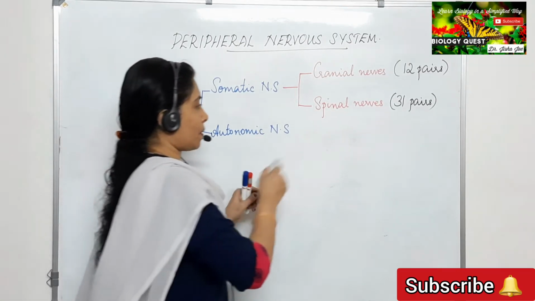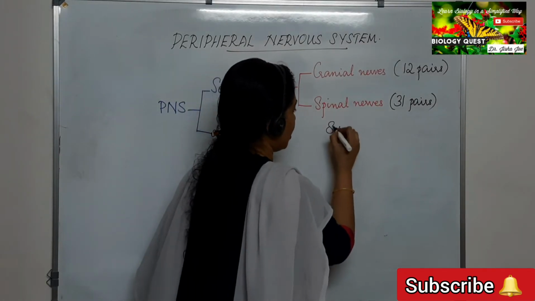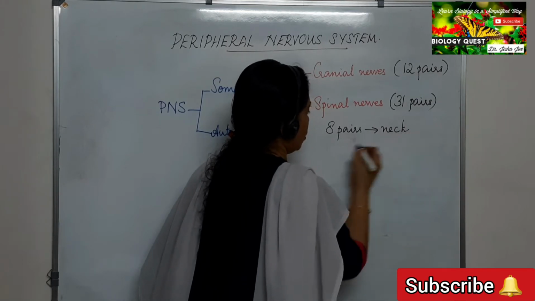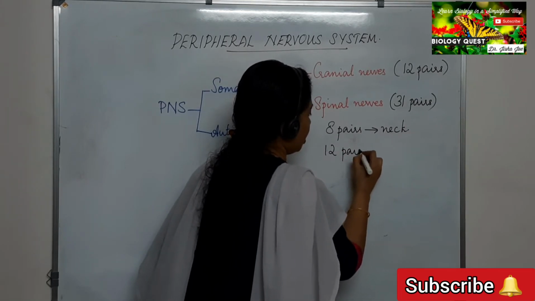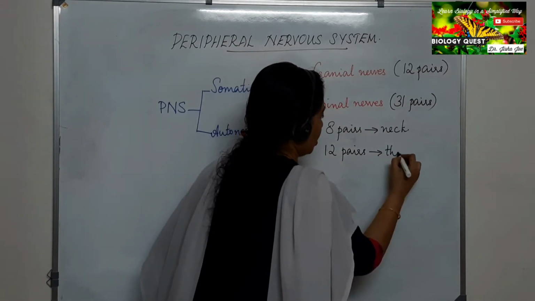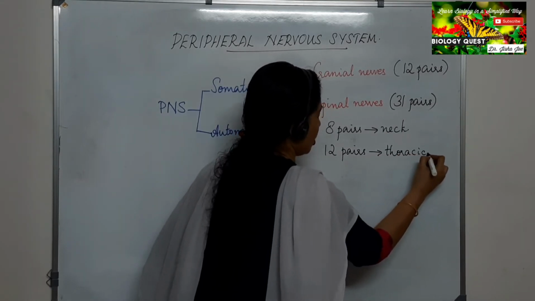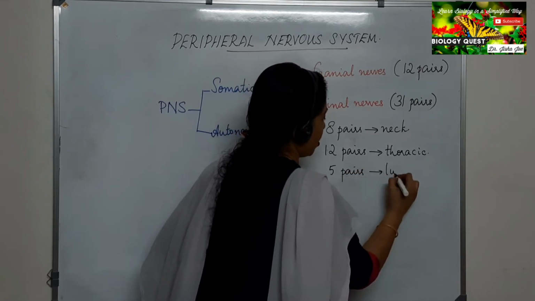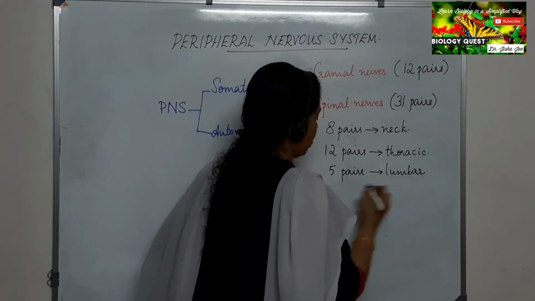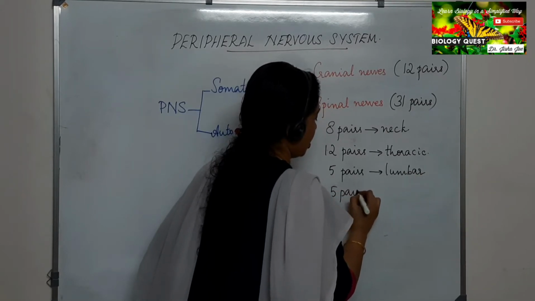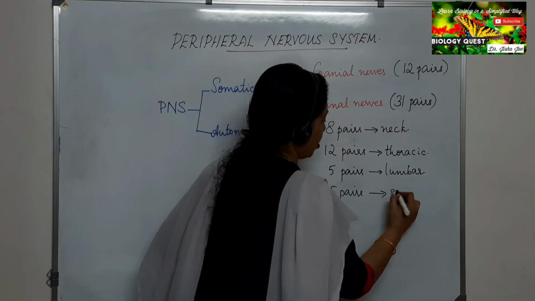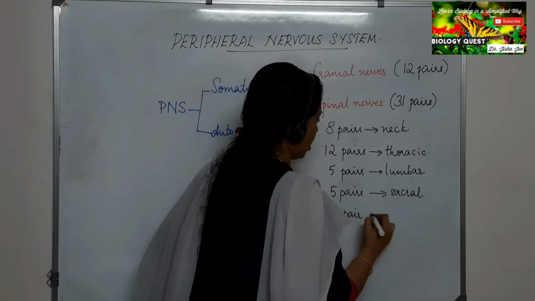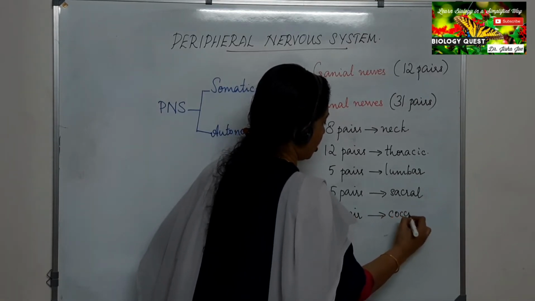We shall see. There are 8 pairs in the neck region, 12 pairs in the thoracic region, 5 pairs in the lumbar region, 5 pairs in the sacral region, and 1 pair in the coccygeal region.